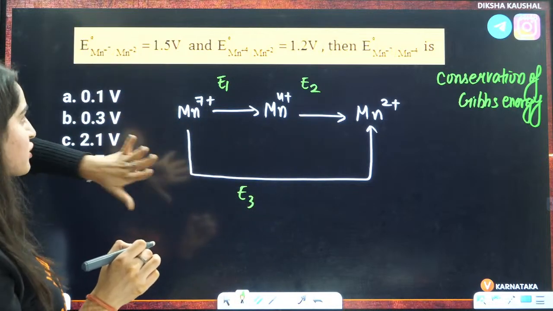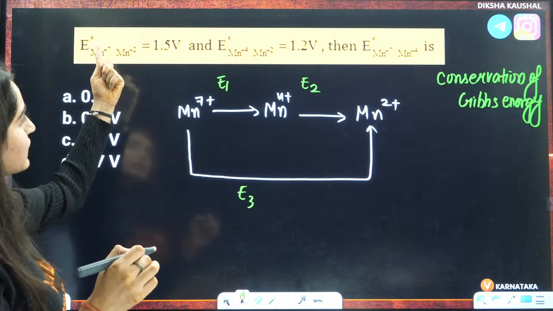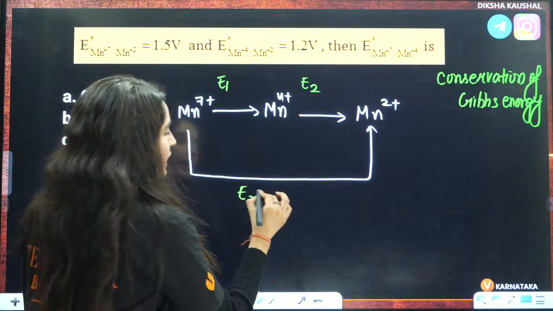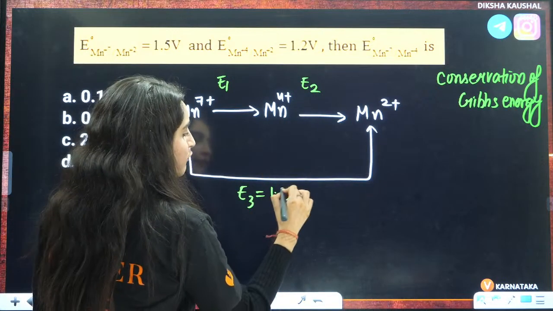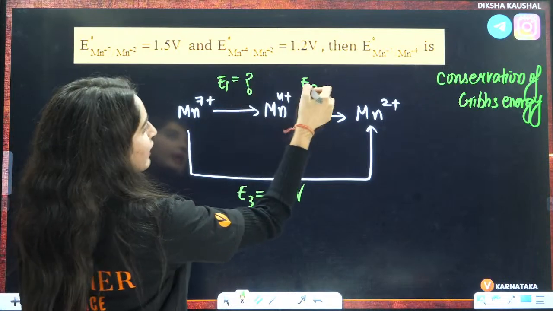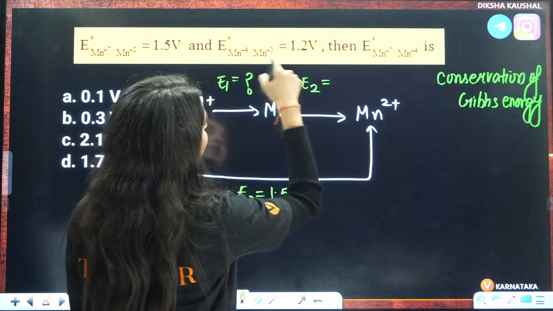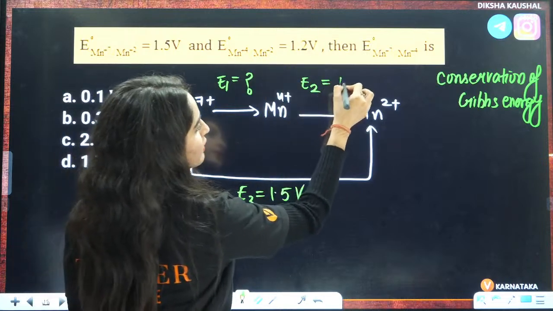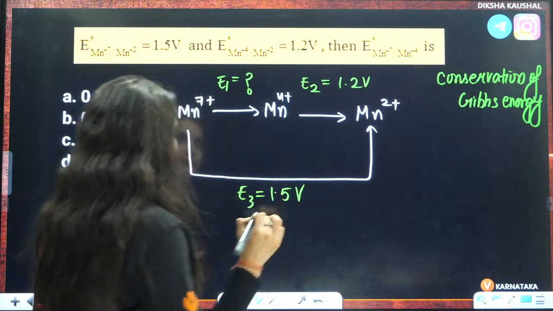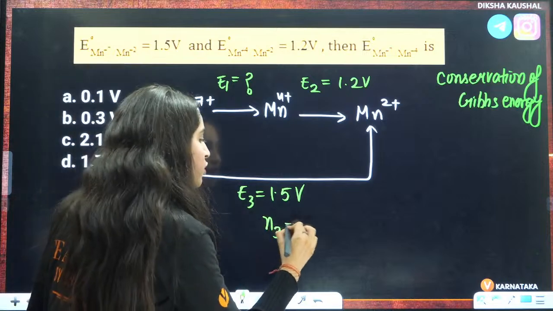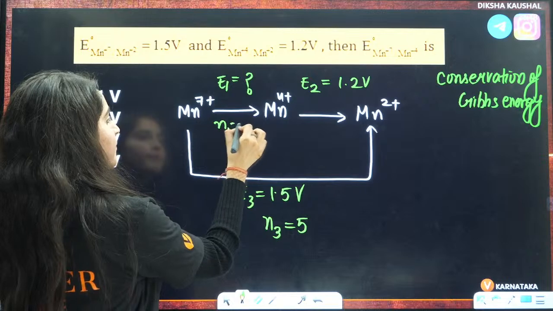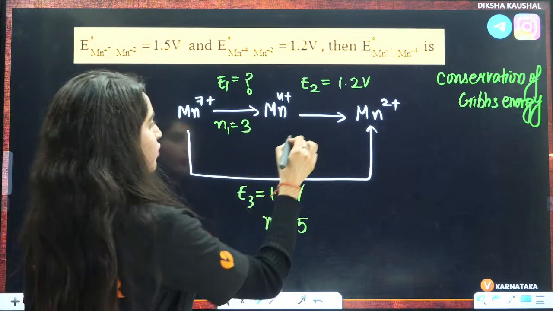In all of this, reduction potential is given because the oxidation number is decreasing everywhere. E3 is equal to 1.5 volt. This one is nothing, we have to calculate it. And E2, Mn4+ to Mn2+, is equal to 1.2 volt. Now calculate the n factor. N3: here it has gained 5 electrons. Here how many? 3 electrons. Here 2 electrons.